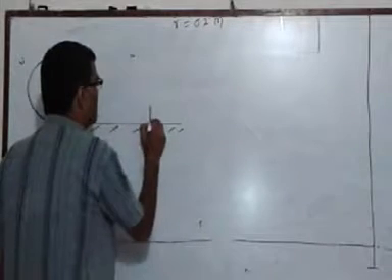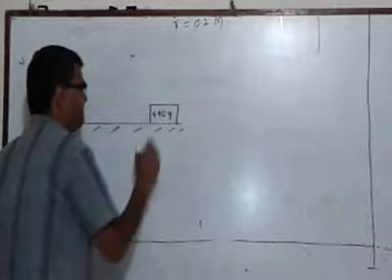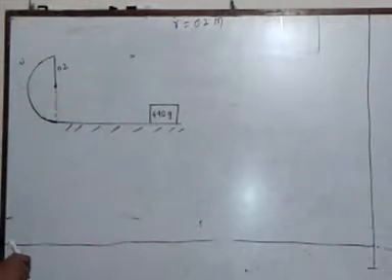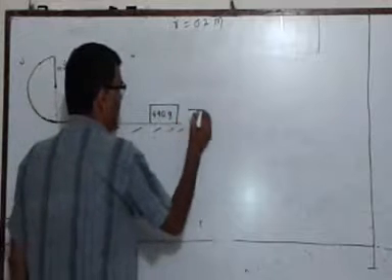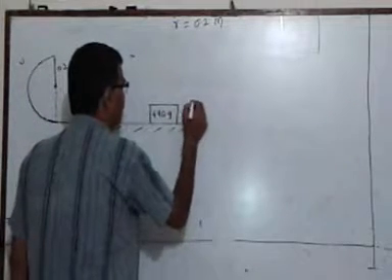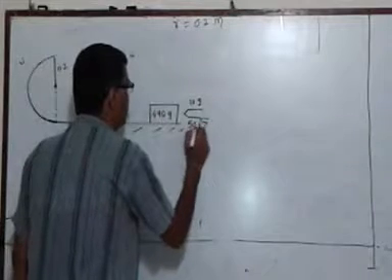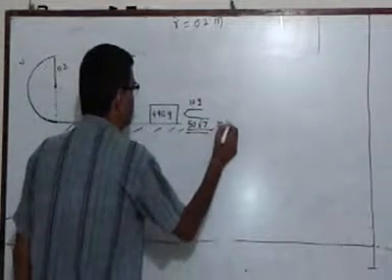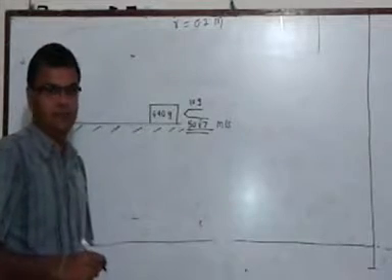There is a block of mass 490 gram resting on this frictionless surface. It is a smooth surface on the top. And a bullet of mass 10 gram hits the block with a speed 50√7 meter per second and gets embedded inside the block.